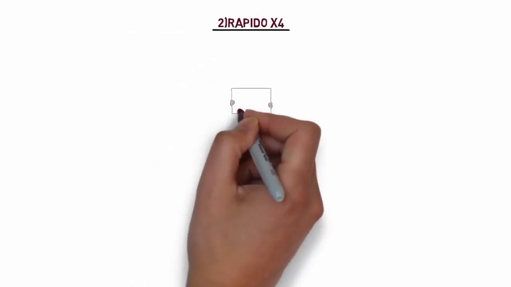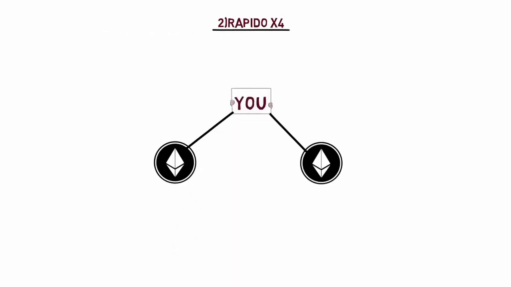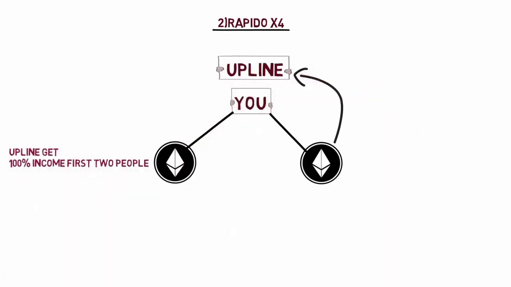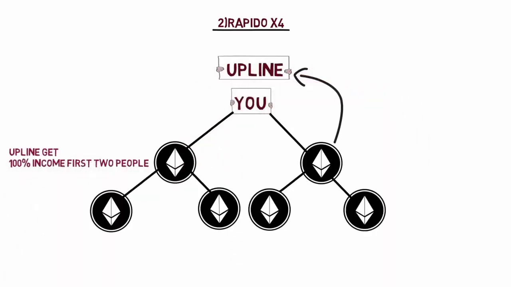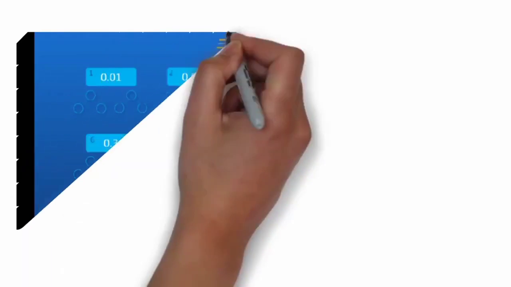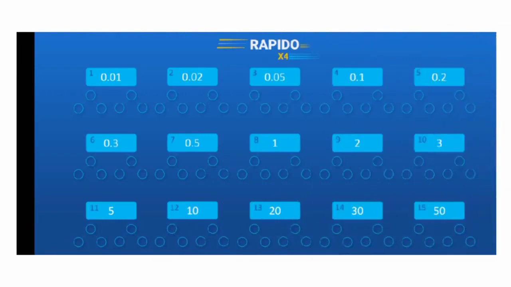So let's understand X4. There are 2 lines on the X4. 2 people come on the first line. Those 2 members can come from your direct or from your upline's overflow, meaning they can also come from your upline's help. You do not have income from those 2 people. All income on the first line goes to your direct upline. After that, 4 members come under them on the second line. You get 100% income from 3 of the 4 people, and the 4th person's income goes to your upline. Friends, there are also 15 slots on the X4. You can slowly buy many slots and take a huge income.